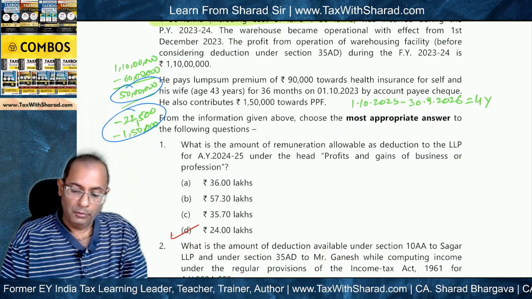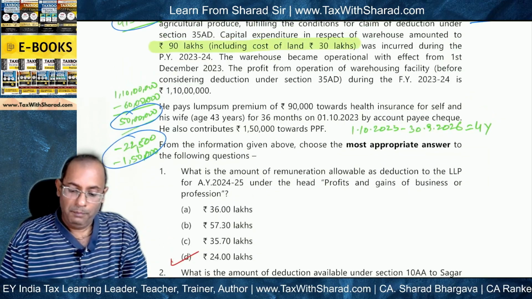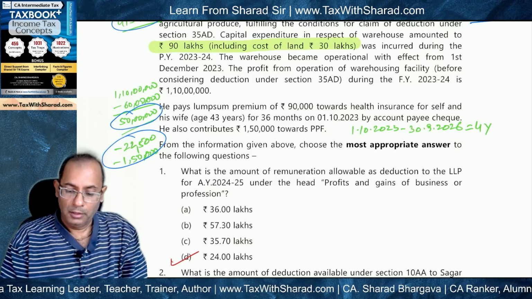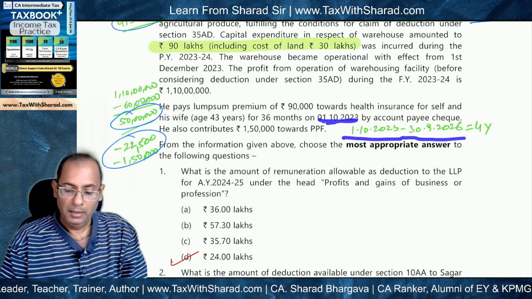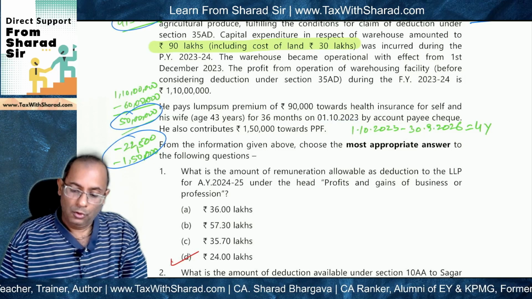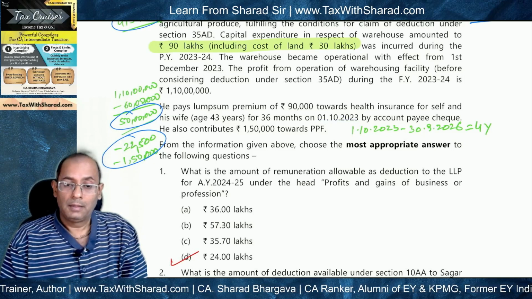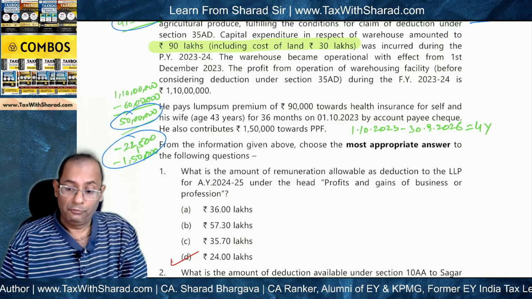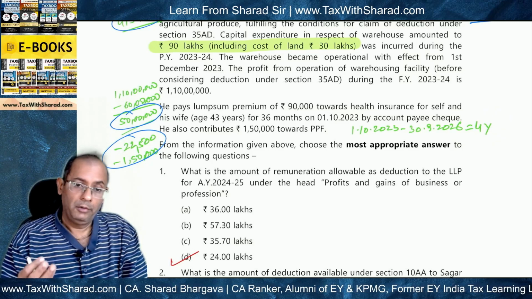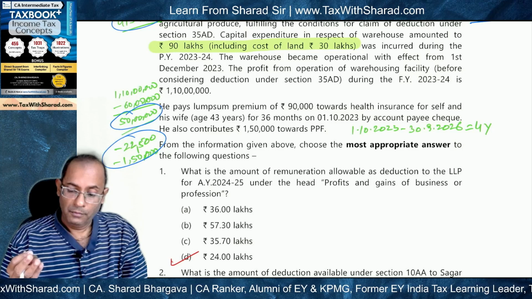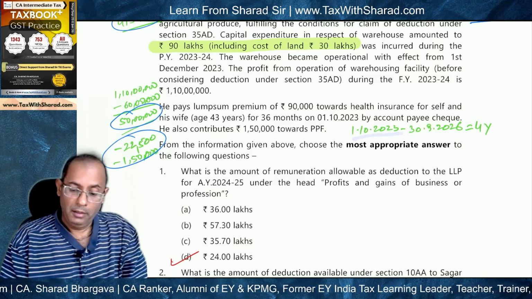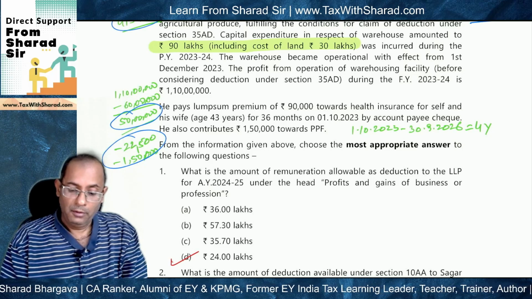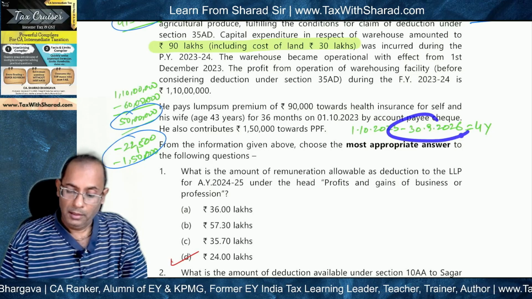So if we look at our question, the period for which insurance will remain in force is 1st October 2023 to 30th September 2026, 36 months. So how many previous years are included here? Not 3, but 4. 4 years. 23-24, 24-25, 25-26, and 26-27.